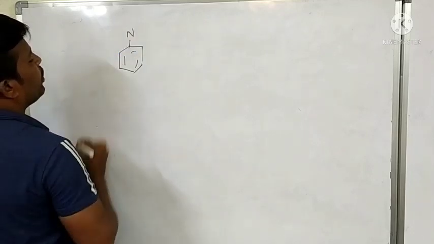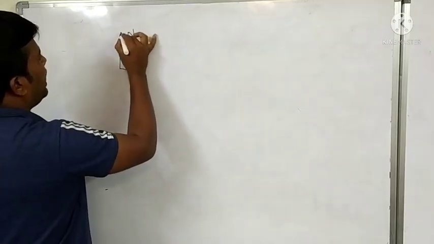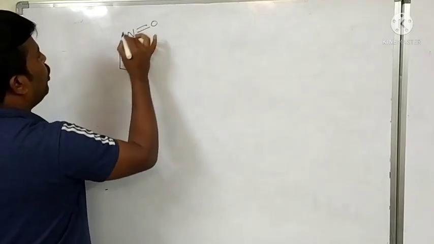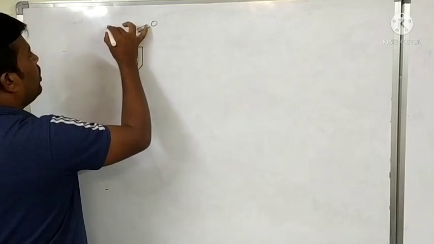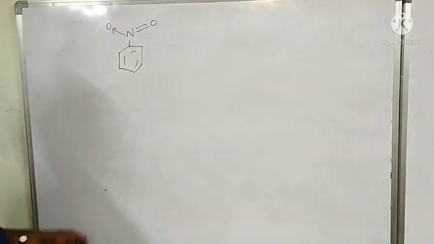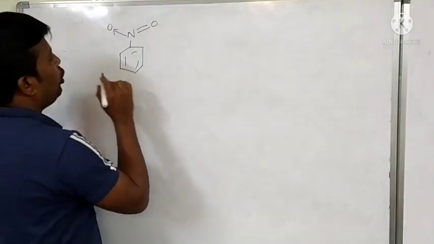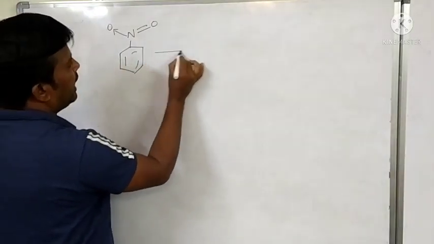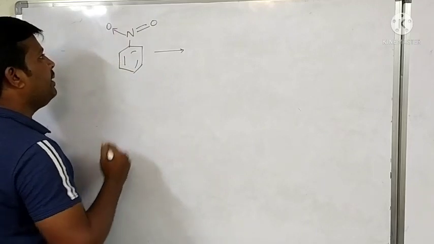This is the nitro group, NO2, N double bond O. When the nitro group is attached to the benzene ring, what happens?